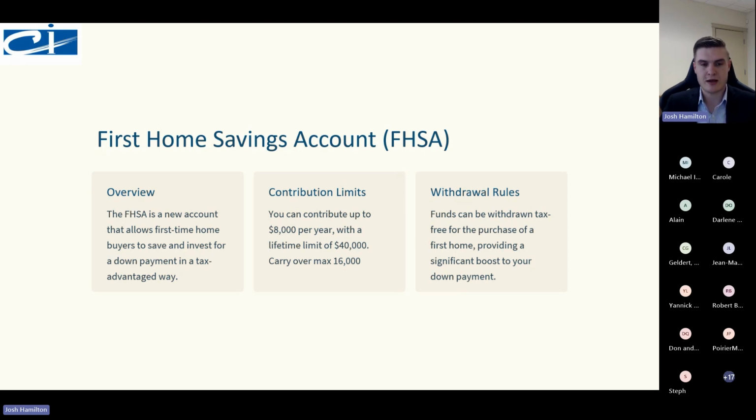Now, withdrawal rules: it has to be a qualifying purchase, and that's the only way you can take it tax-free. Let's say you don't use the FHSA within the 15 years and you have the $40,000 lifetime limit. What happens to it? It doesn't just disappear and you don't take it as income. It just rolls over to your RRSP and it doesn't affect any contribution room. So if you were at your max of your RRSP, you just get an additional $40,000. You're not going to have any overages.